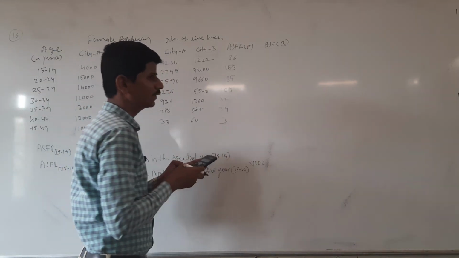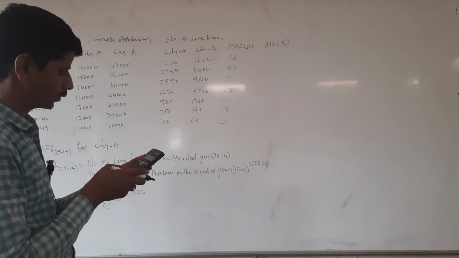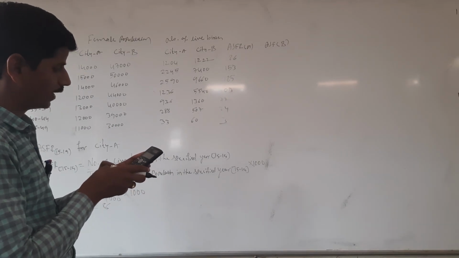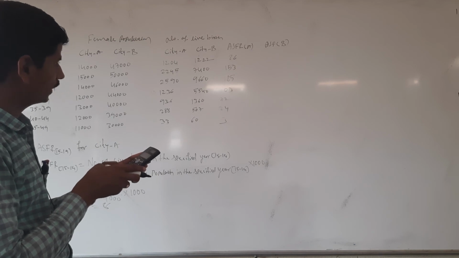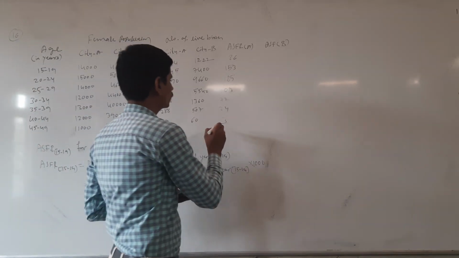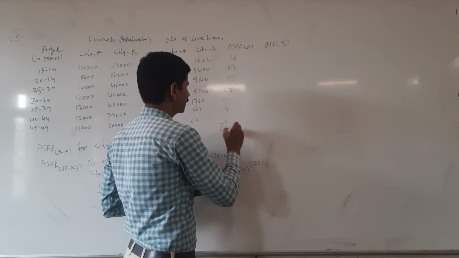Here sum of ASFR, that is 86 plus 153 plus 185 plus 103 plus 72 plus 24 plus 3, is 626. Sum is 626.